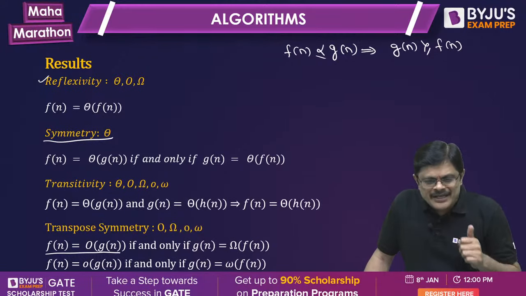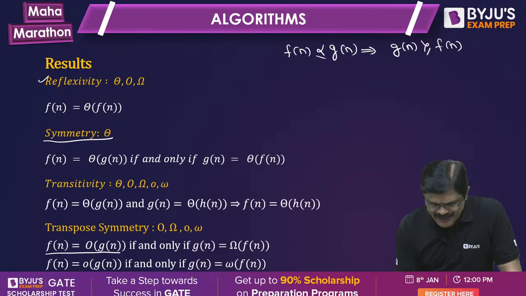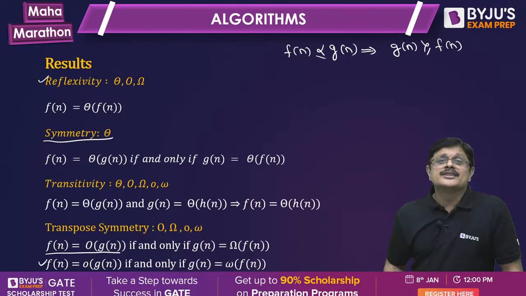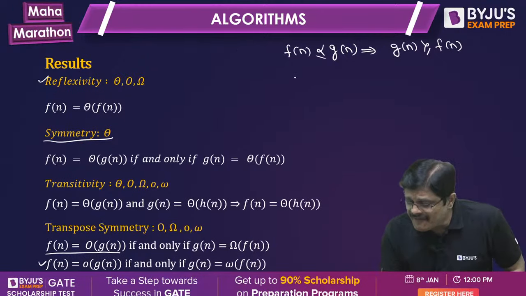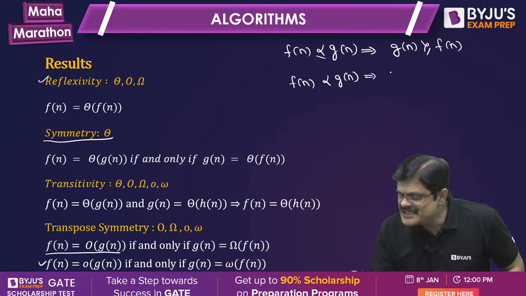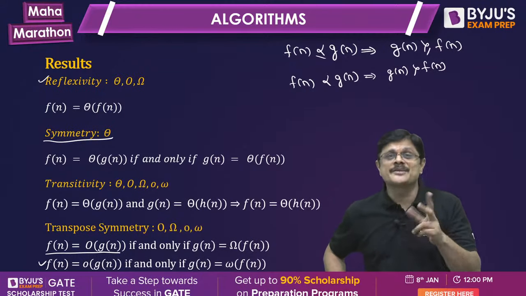Hope you understand. Is the idea clear? And what about this: f(n) is small o of g(n)? When you say f(n) is small o of g(n), it means it is asymptotically smaller than g(n), then g(n) is obviously asymptotically larger than f(n). This is what you call transpose symmetry.